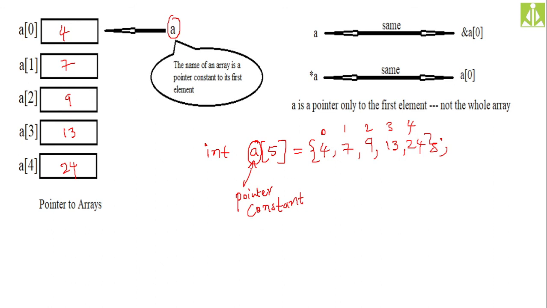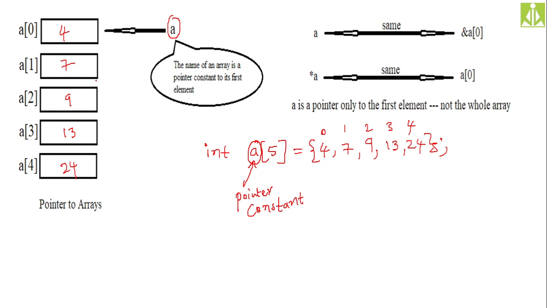When we store this array in the computer memory, it is going to occupy 5 integer locations, and those locations will be stored consecutively, one after the other, like adjacent houses on the street.